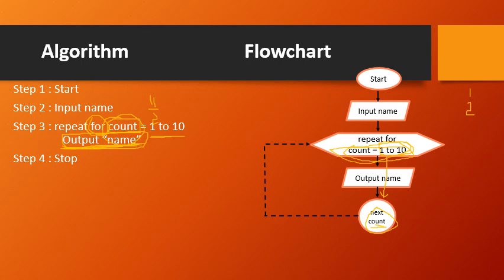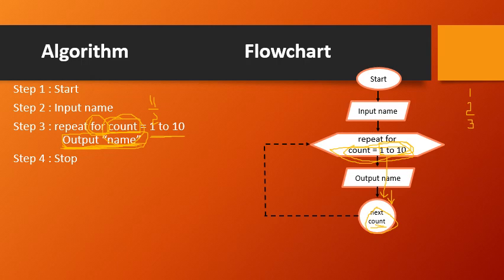So after displaying the name, what is the next thing to be done? Take the next value of count. In the range 1 to 10, currently the value is 2, so what is the next possible value? It is 3. So count will have the value 3. 3 means the third time I am going to execute certain steps, right?